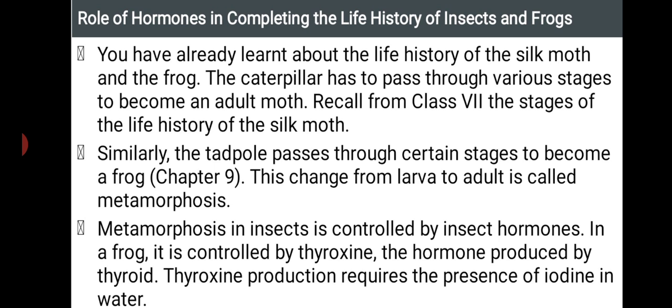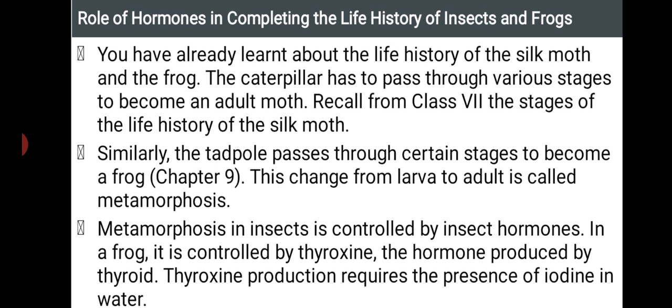The change from larva to adult is called metamorphosis. We are going to learn these things in the higher classes. As the syllabus has been skipped, we have not discussed it; we are going to learn it next year. Here I am going to say what metamorphosis is. Metamorphosis is the change from the larva to the adult, that is, the body change from one form to another when it becomes an adult. Metamorphosis in insects is controlled by insect hormone.